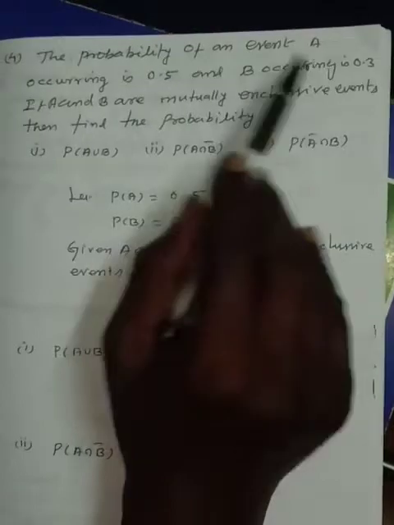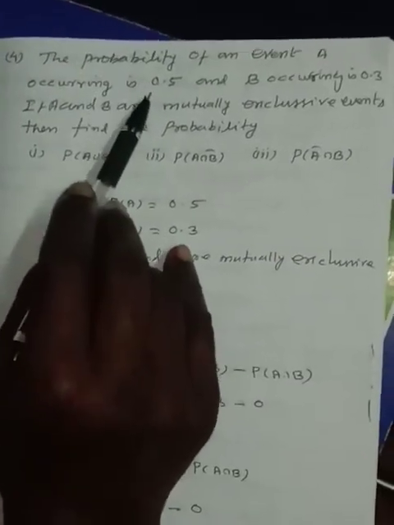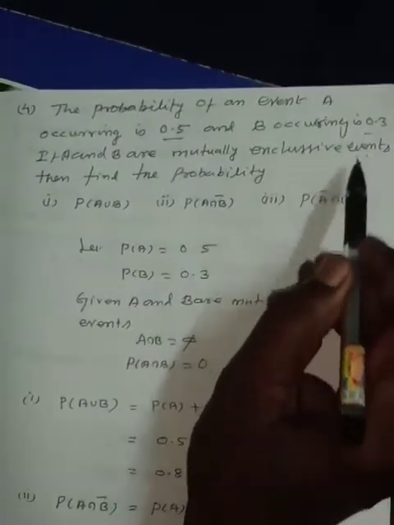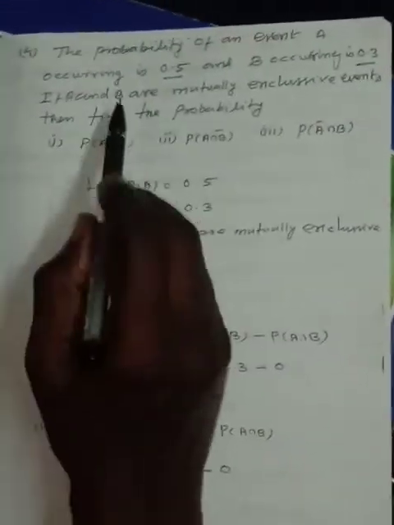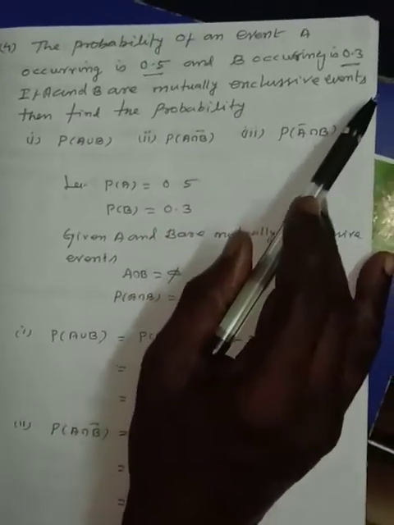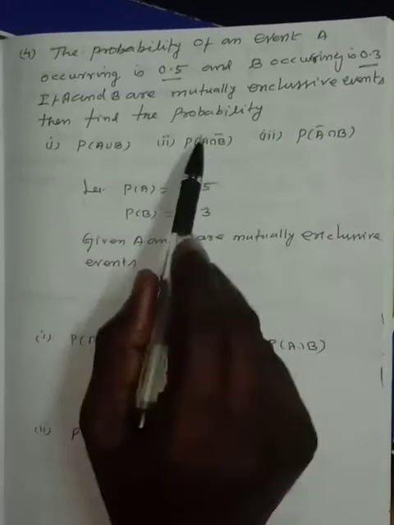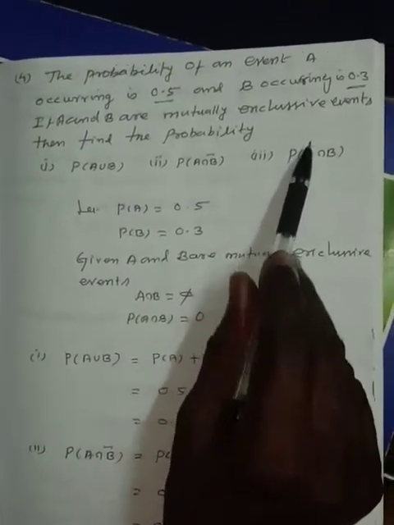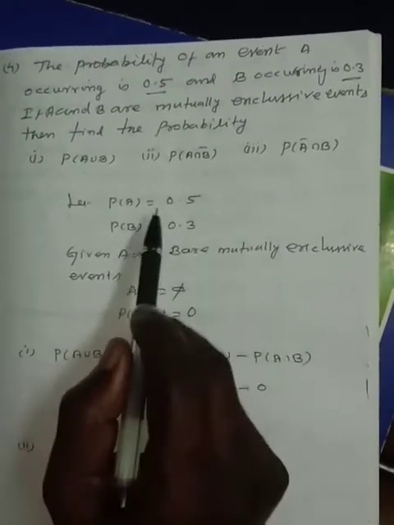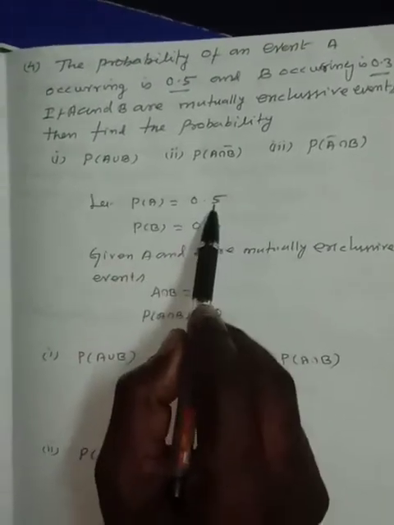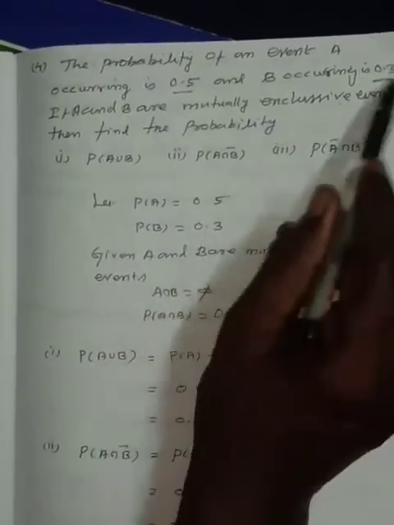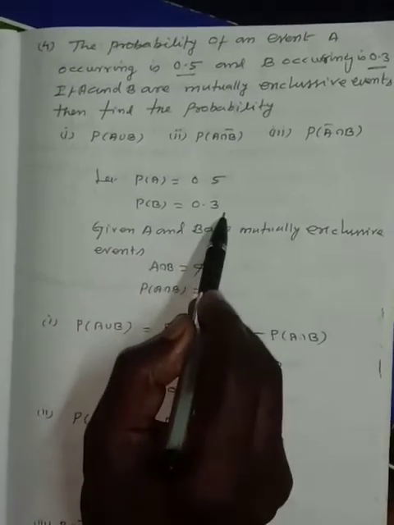The probability of event capital A occurring is 0.5, and B occurring is 0.3. If A and B are mutually exclusive events, then find the probability of number 1, P of A union B, number 2, P of A intersection B complement, number 3, P of A complement intersection B. Let by the given information, P of A is 0.5 and P of B is equal to 0.3.